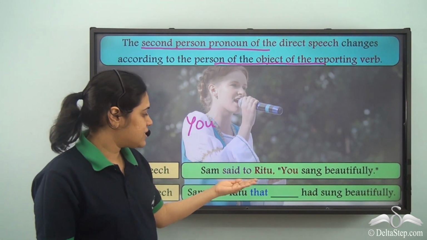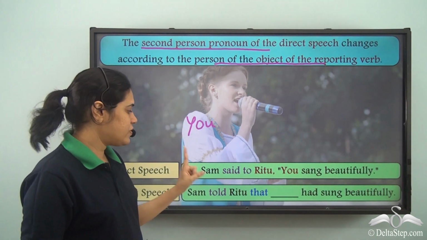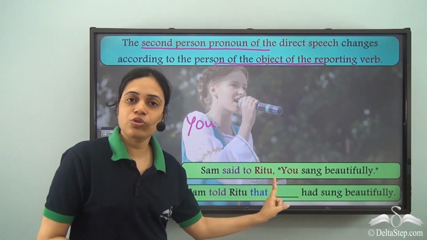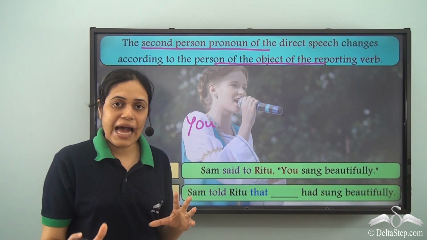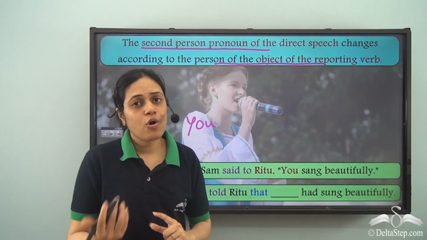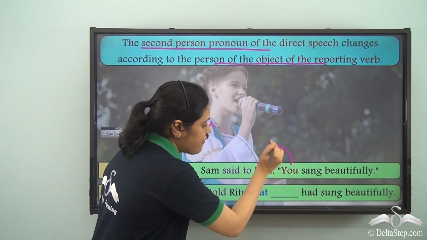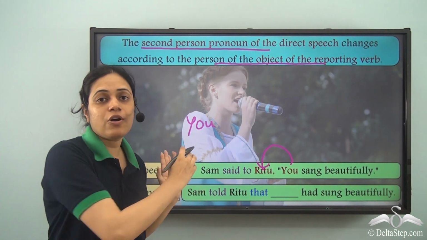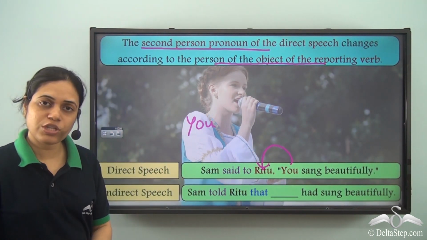So Sam said to Ritu, you sang beautifully. Now when Sam is talking to Ritu and he is saying, you sang beautifully, who is the you referring to? You is referring to Ritu because Sam is saying this to Ritu.